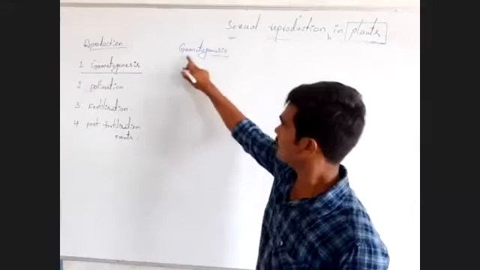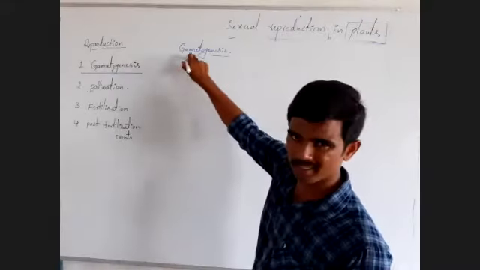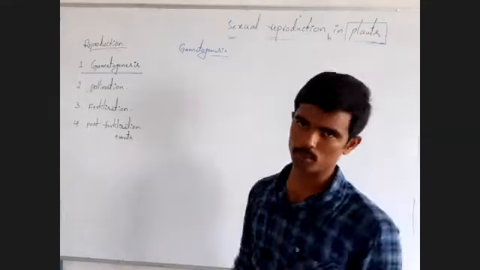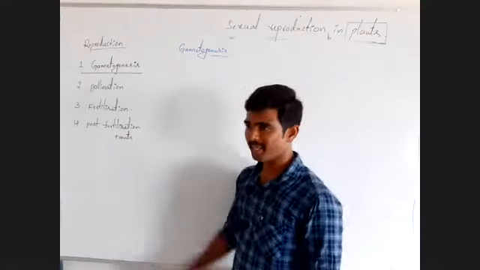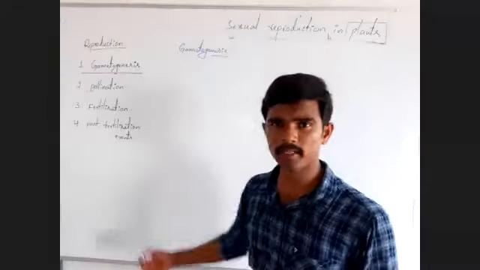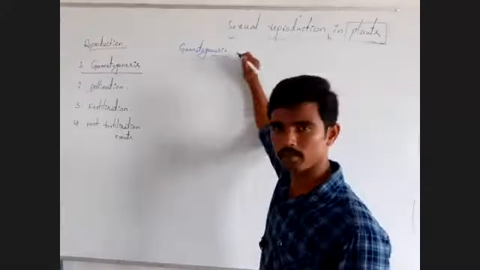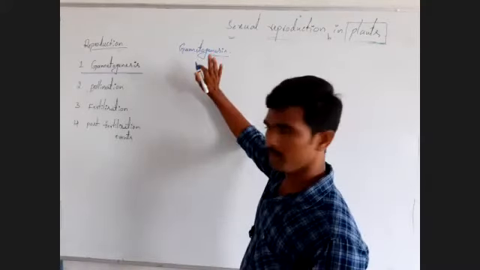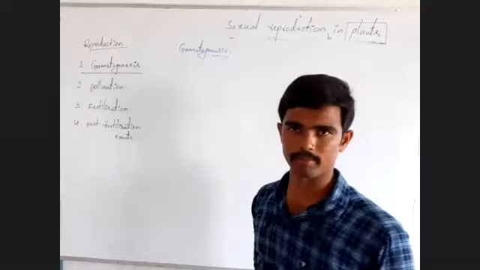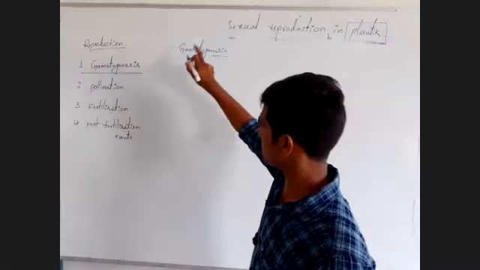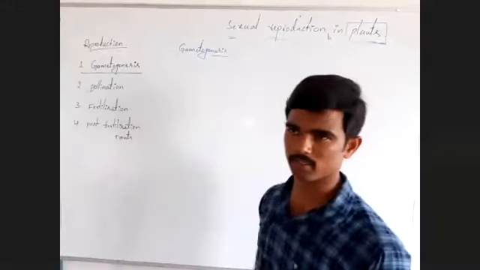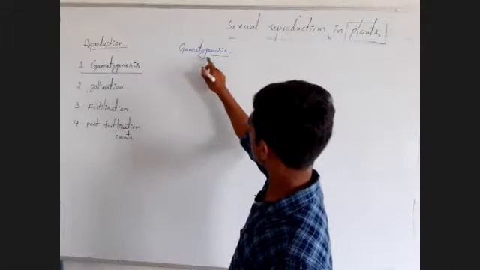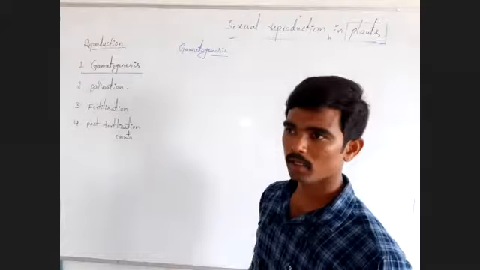In this step or event, gametes are produced. Which type of gametes? Male gametes and female gametes. Two types of gametes are produced in this event. That is what we call gametogenesis.